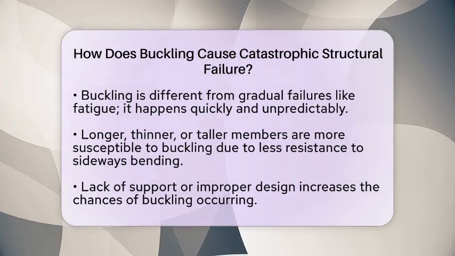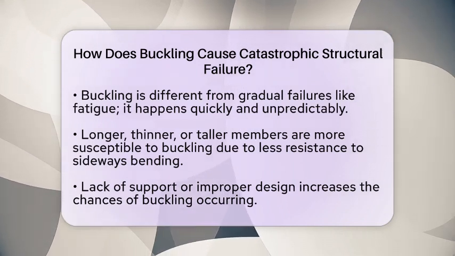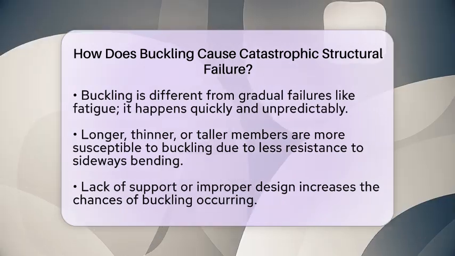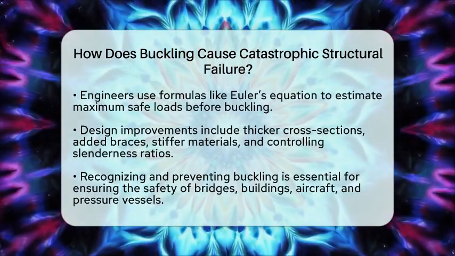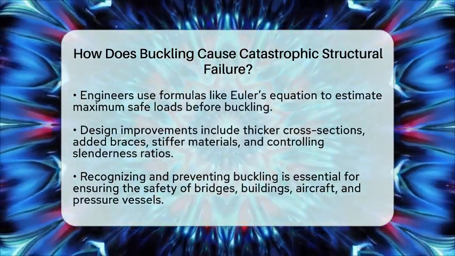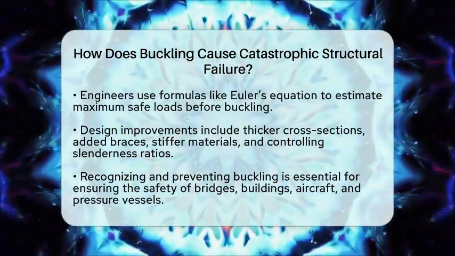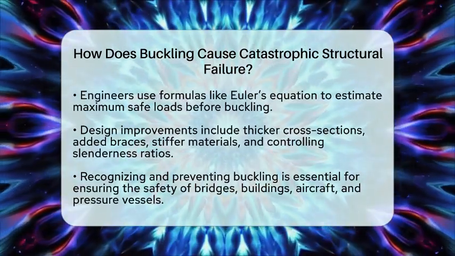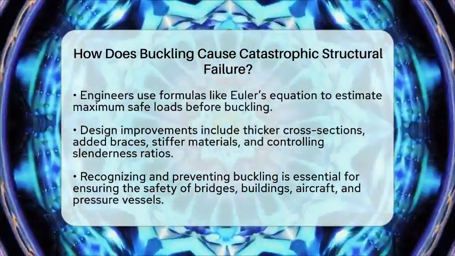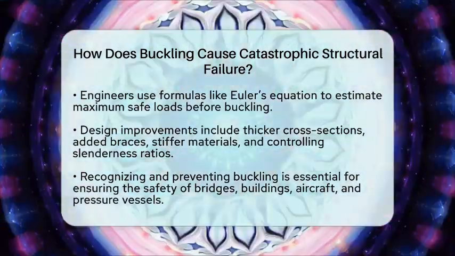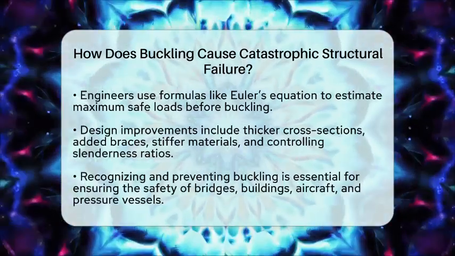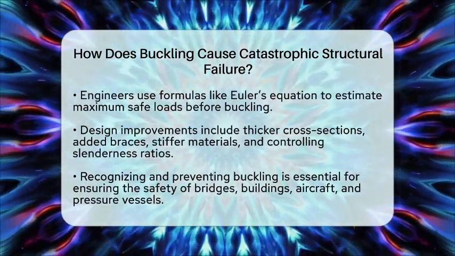To prevent this, engineers carefully analyze the shape and size of the parts. They use formulas like Euler's critical load equation to calculate the maximum load a component can handle before buckling. Design strategies include making the cross-section thicker or wider, adding lateral supports or braces, choosing stiffer materials, and controlling the length-to-thickness ratio to reduce slenderness.